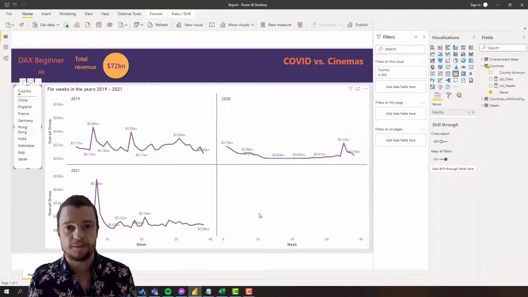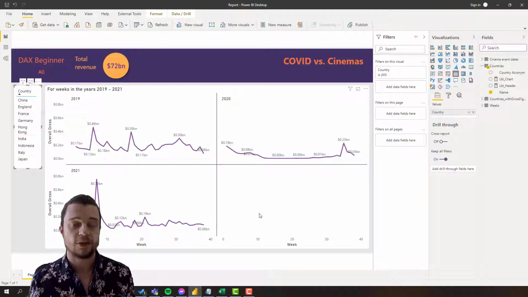With that out of the way, we're going to start with our runtime calculation. So runtime calculations are appropriate if they need to be calculated on the fly. So an example is when a user filters, say for all those countries, you want it to recalculate the average across all the weeks for the revenue sales. That's the one we're going to do. So average weekly revenue sales. So let's put that one in.